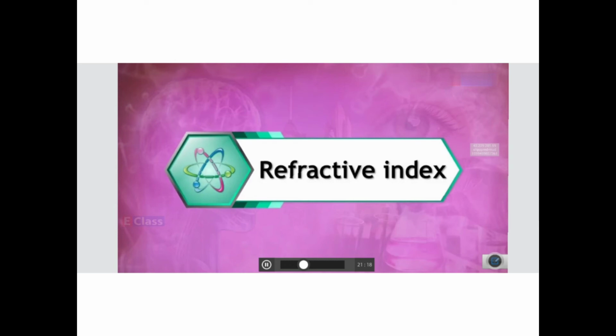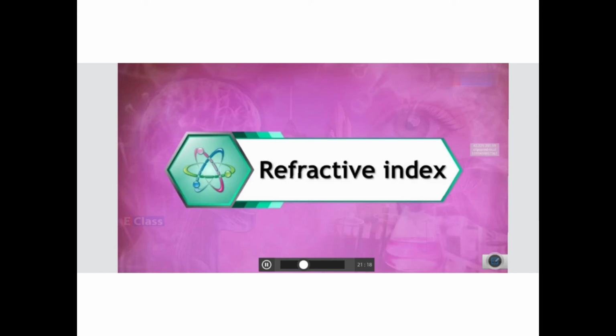Okay, so let us go ahead with the refractive index part. Children, the change in the direction of light rays while entering from one medium to another is different for different media. It is related to the refractive index of the medium. The value of the refractive index is different for different media, and for light of different colors in the same medium it is also different.